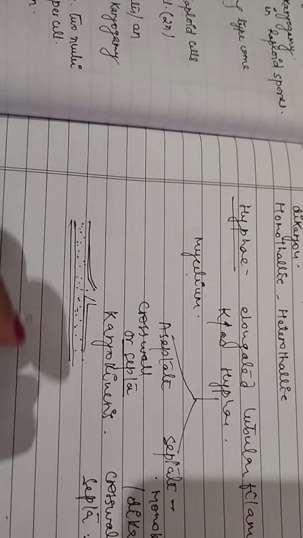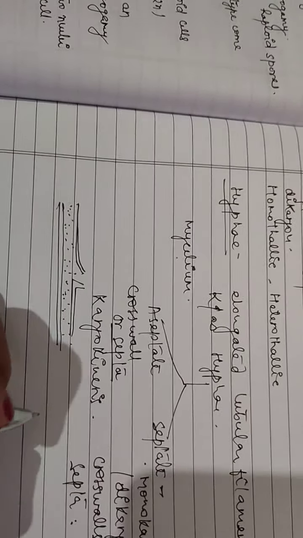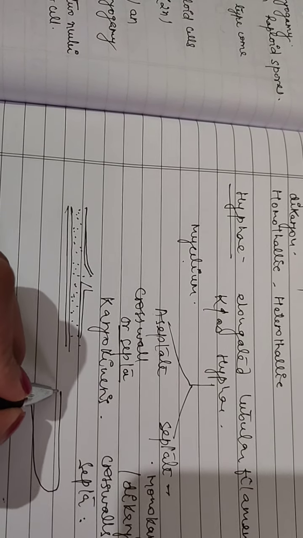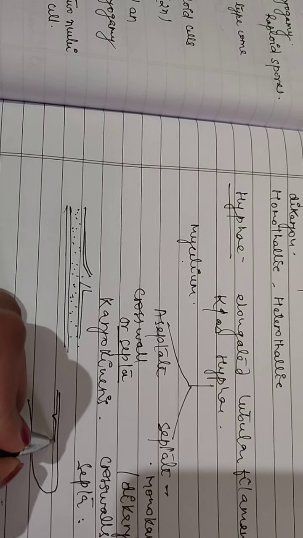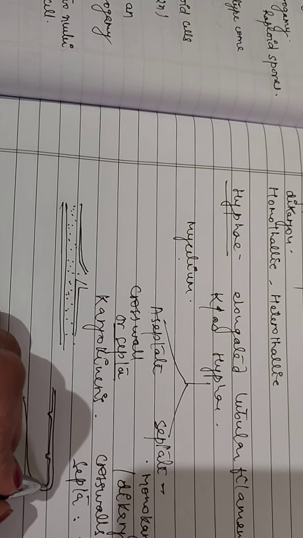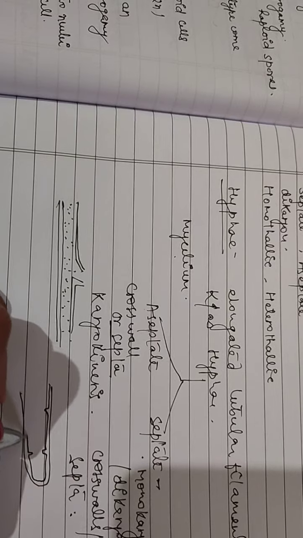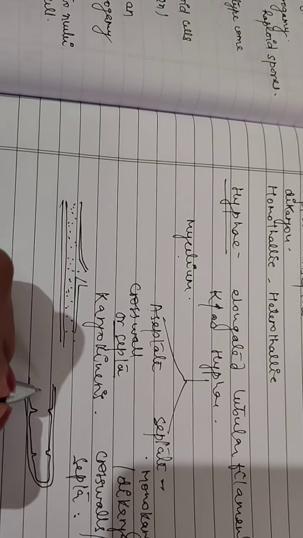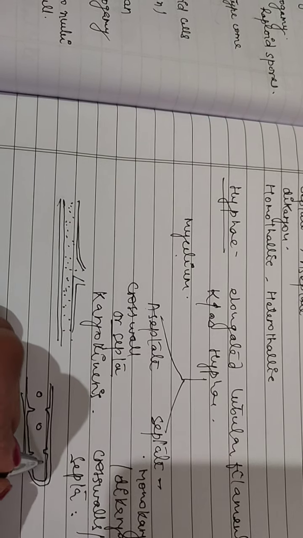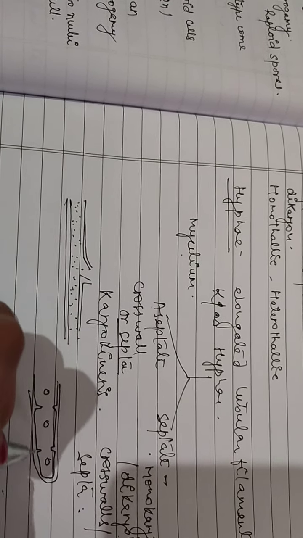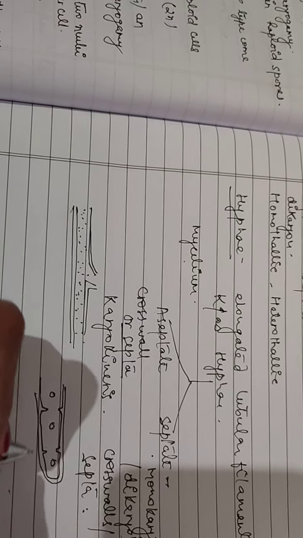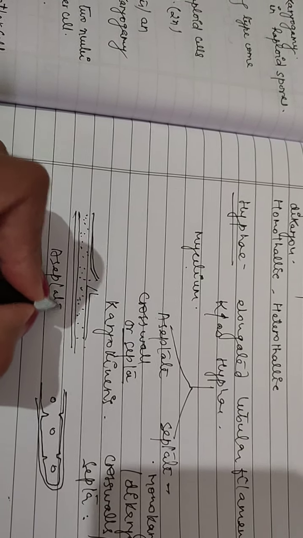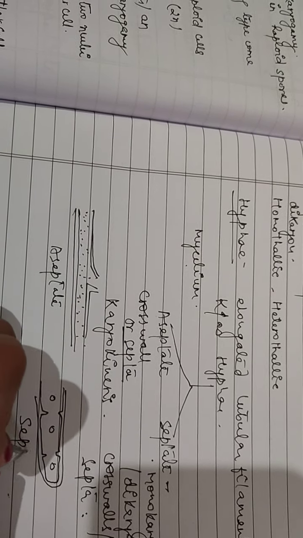So in this there is a condition like this. So their septation is formed. So in each septation there must be a single nucleus or double nucleus. So this is the aseptate condition and this one is the septate condition.